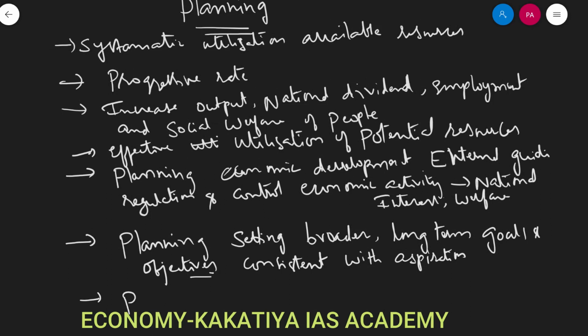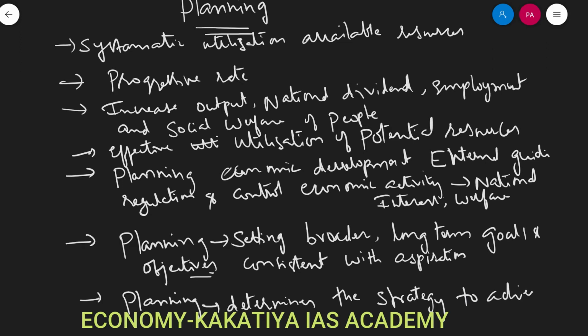Planning determines the strategy to achieve the goals, the machinery that is required to achieve the goals, and the stages through which this achievement should proceed. So all these are planned. So that is what planning is.